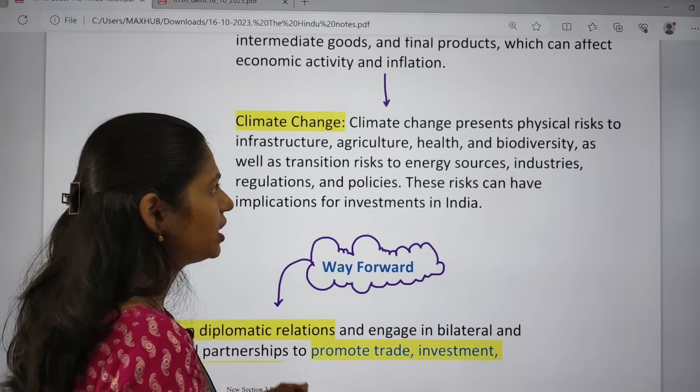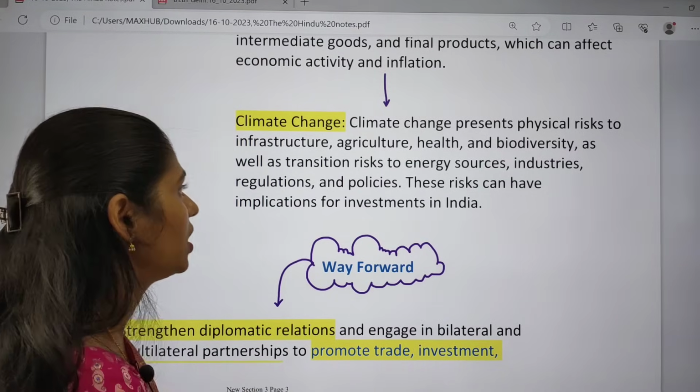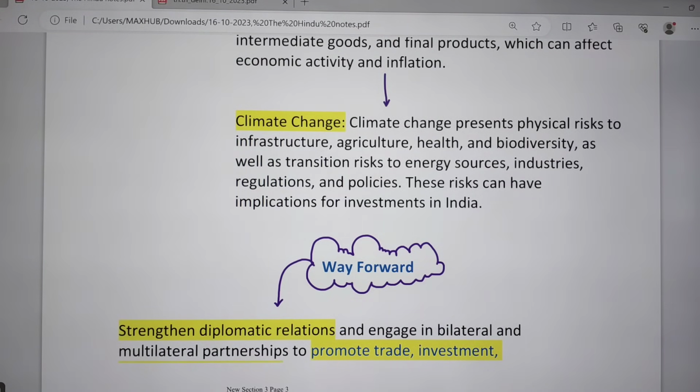And the next one is climate change. Climate change presents a physical risk to infrastructure, agriculture, health, biodiversity, etc.